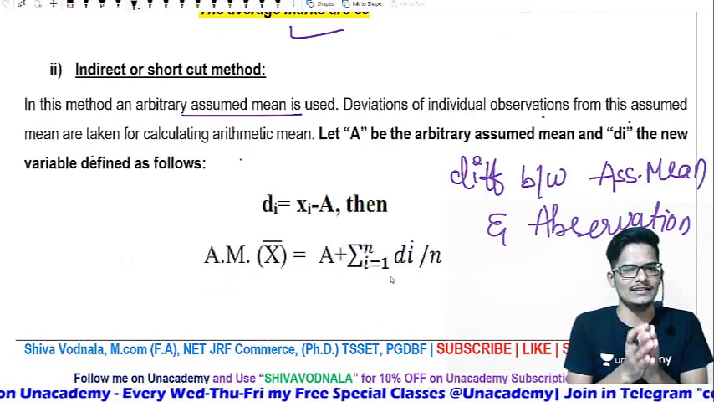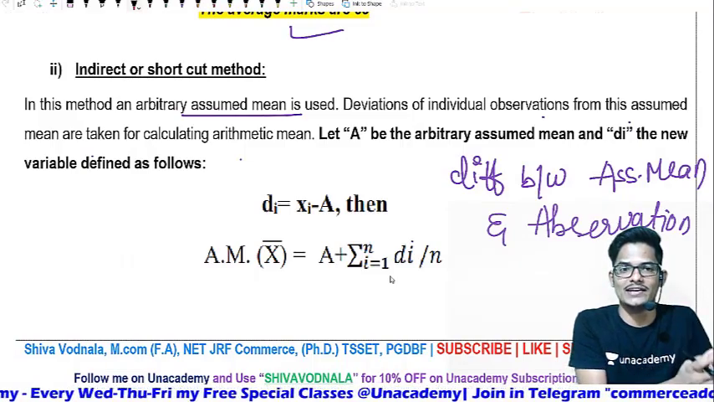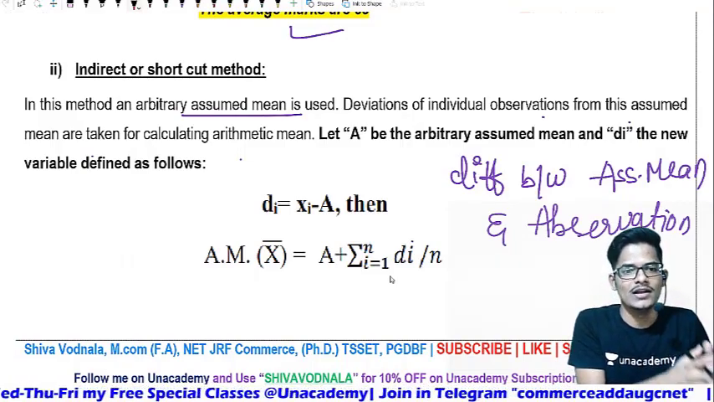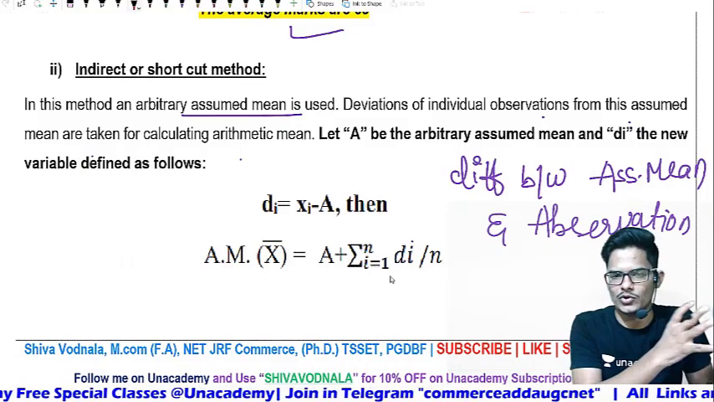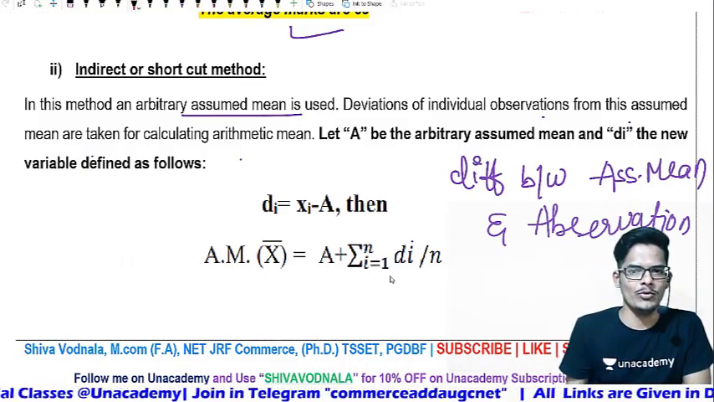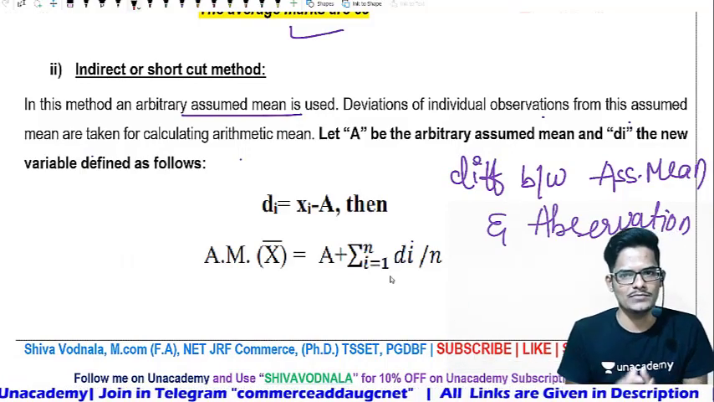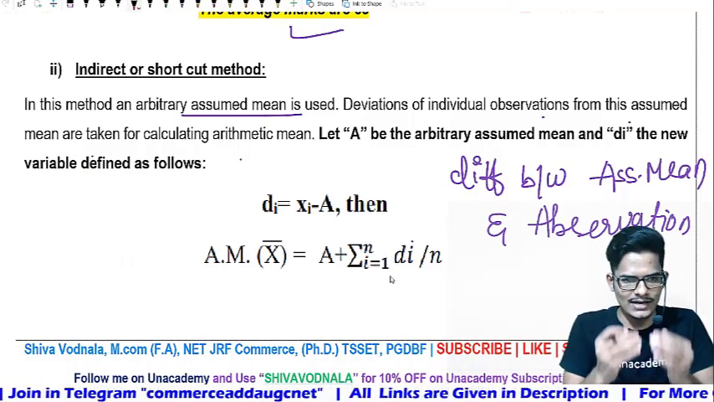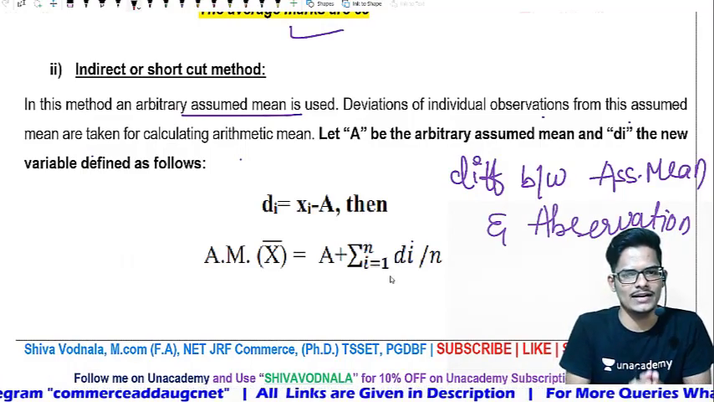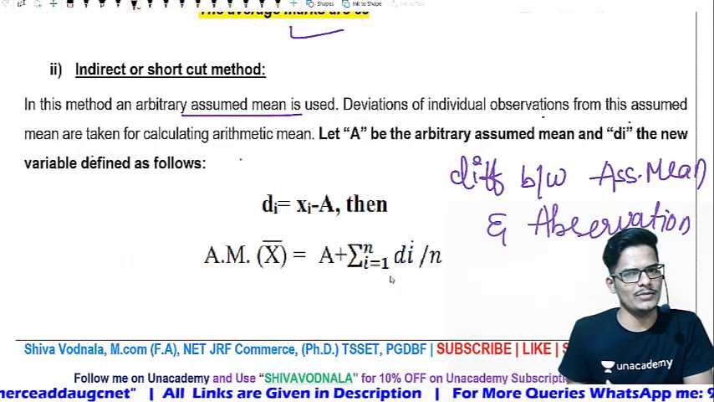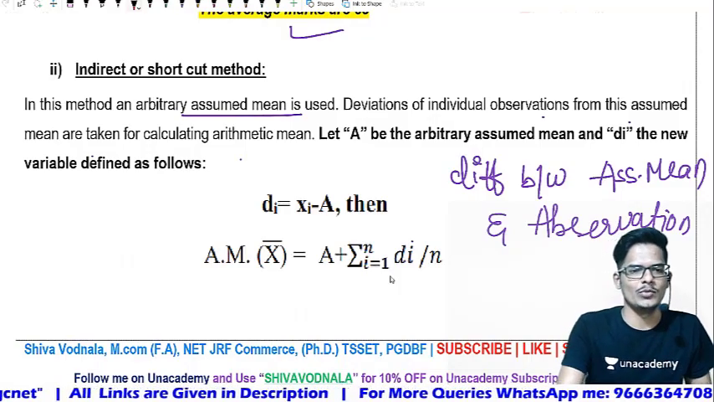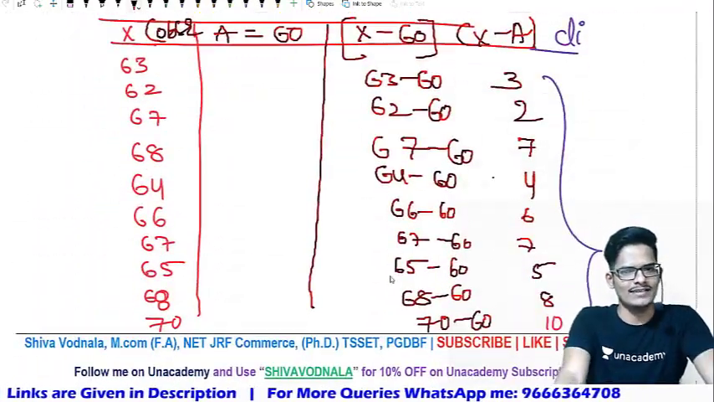Assumed mean is used to identify the deviation from the observation. di is nothing but deviation. So x observation minus assumed mean gives a deviation for each individual observation. Then the sum of all deviations, summation di, is divided by the number of observations, and plus assumed mean, we get the arithmetic mean exactly.